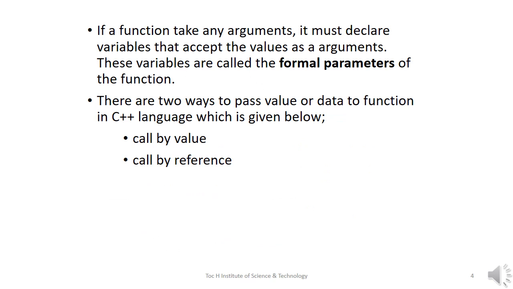A function can take any arguments. For that, it must declare variables that accept the values as arguments. These variables are called formal parameters. We can pass value or data to a function in two ways. The first method is call by value and the second method is call by reference.